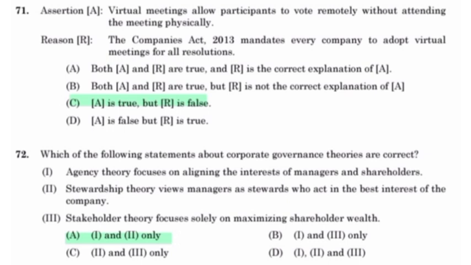Reason: the Companies Act 2030 mandates every company to adopt virtual meetings for all resolutions. Assertion is true, but reason is false. Which of the following statements about corporate governance theories are correct? Agency theory focuses on aligning the interest of managers and shareholders. Stewardship theory views managers as stewards who act in the best interest of the company.